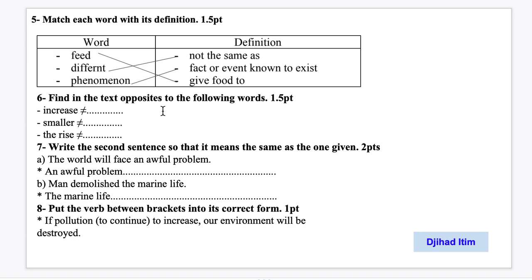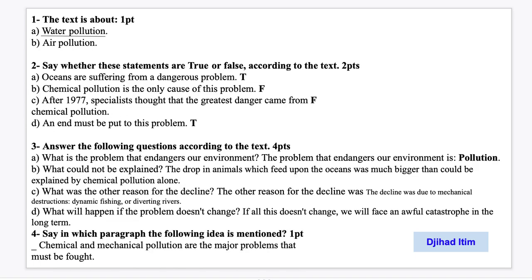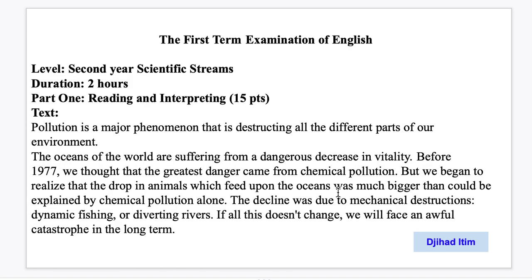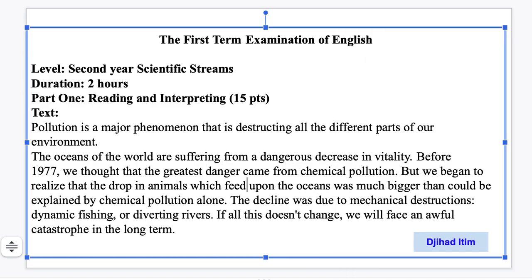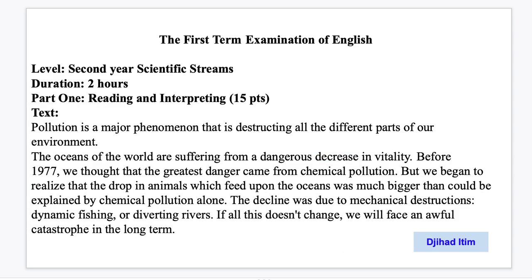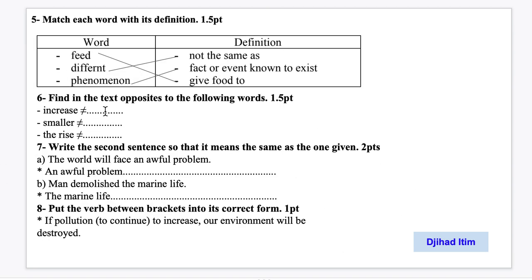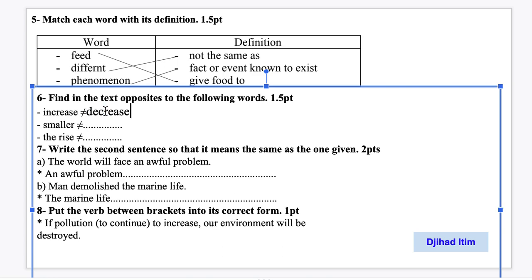Okay, we move to the sixth one. Find in the text opposites to the following words. Opposites. Okay, we have increase. Where is it? We go to the text. Where is the text? Here. And we look for the opposite of increase. So it is here. It is decrease. Copy it here. Increase, its opposite is decrease.